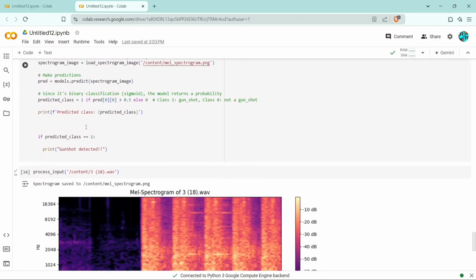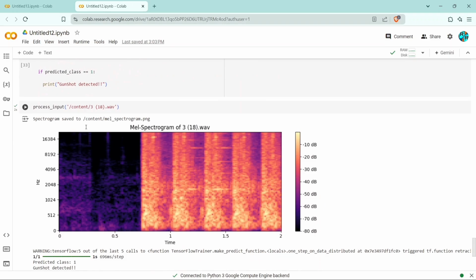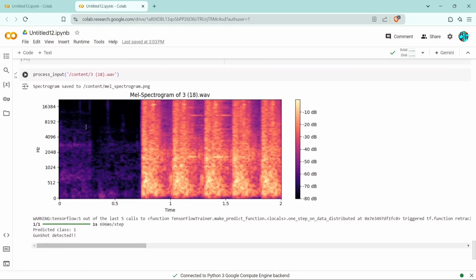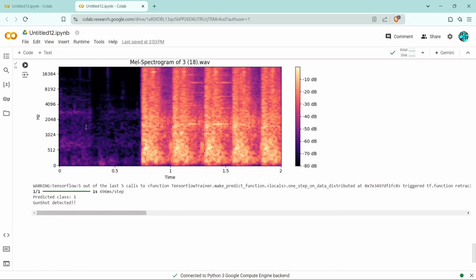This model using MobileNet detects whether a gunshot has occurred, and analyzes accurately whether or not a given signal contains a gunshot occurrence.